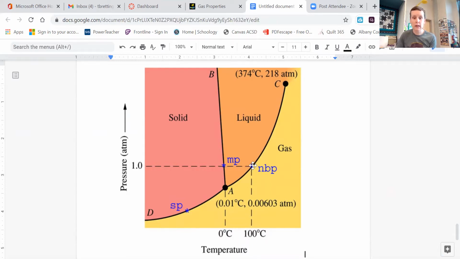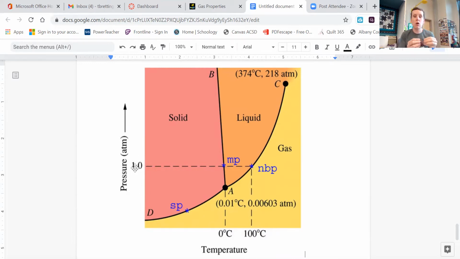So this is the normal boiling point for water, not because it's 100, but because it happens at that temperature when you're at sea level. Okay, so definitely need to know the word normal means at sea level. And then boiling is liquid to gas. We already know that. Or freezing or melting is solid to liquid. Freezing is liquid to solid.